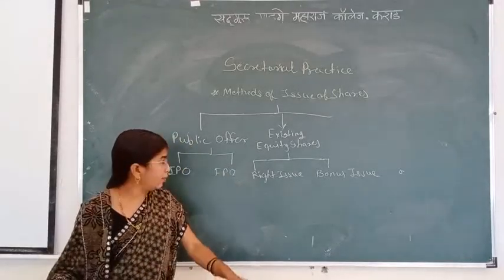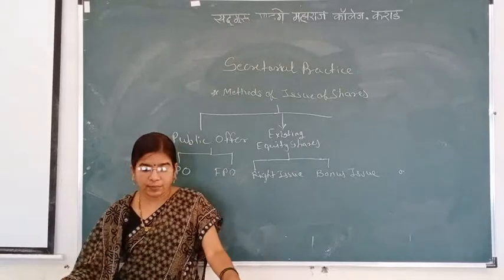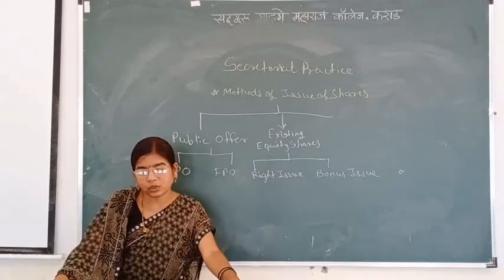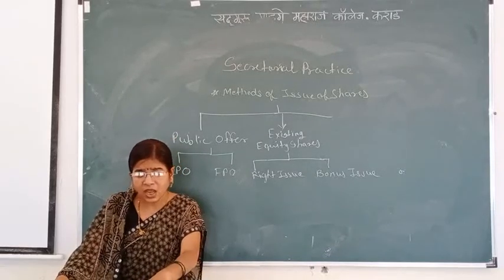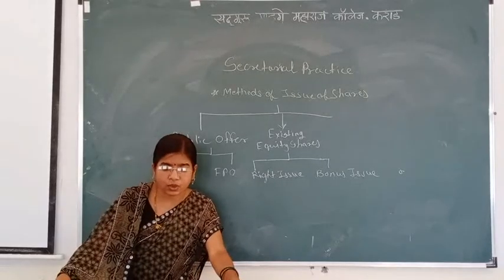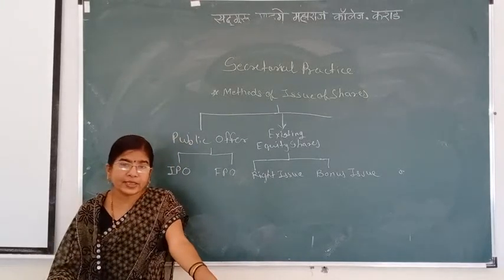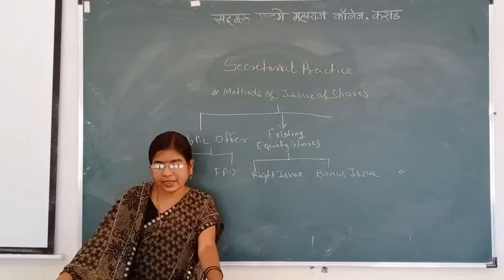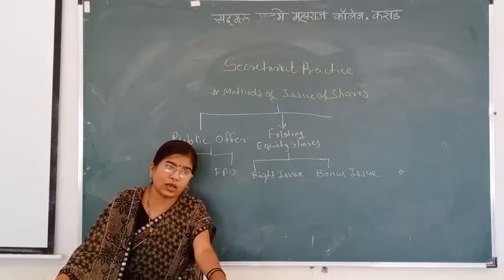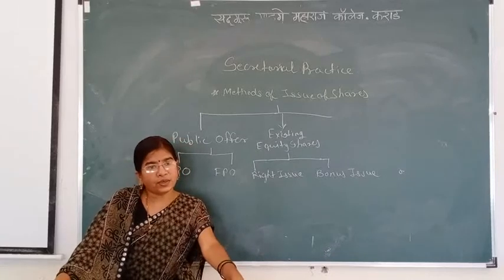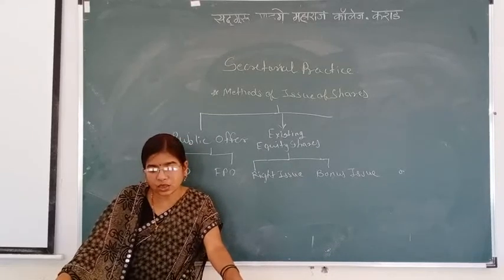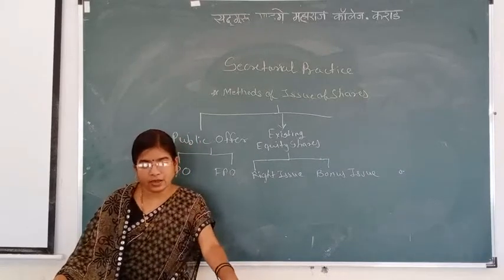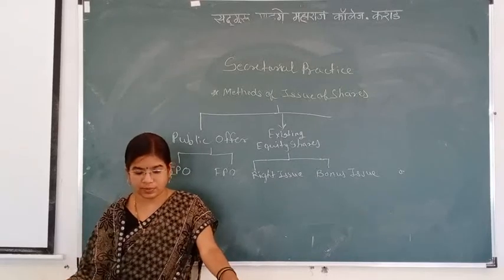Firstly we see the right issue. When a company wants to raise further capital, it can issue shares to existing equity shareholders in proportion to their existing shareholdings. Such an issue of shares is called a right issue. The existing equity shareholder has a right to purchase the shares first. Afterwards, if the existing equity shareholders haven't purchased the shares in the right issue, then the company issues these shares to the general public.